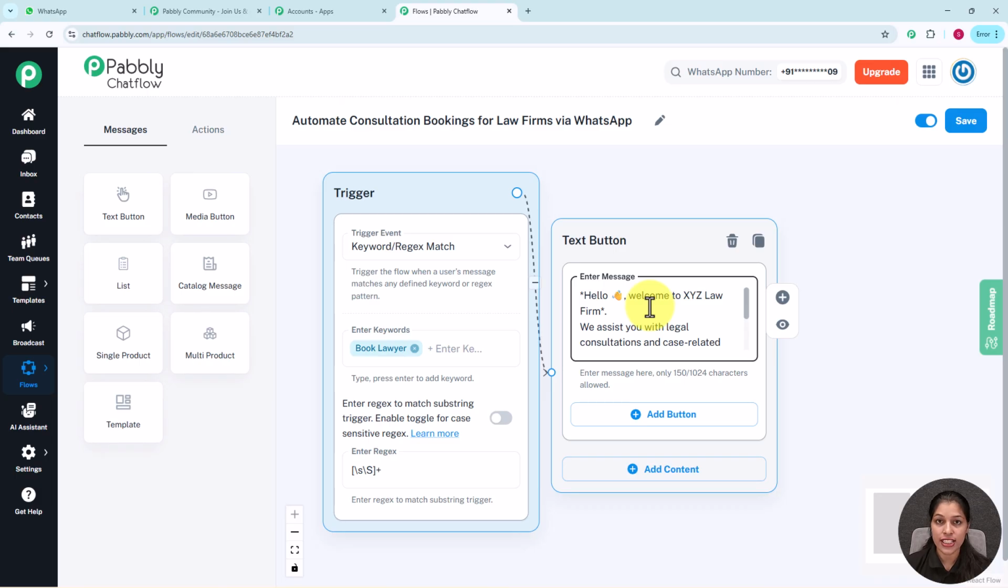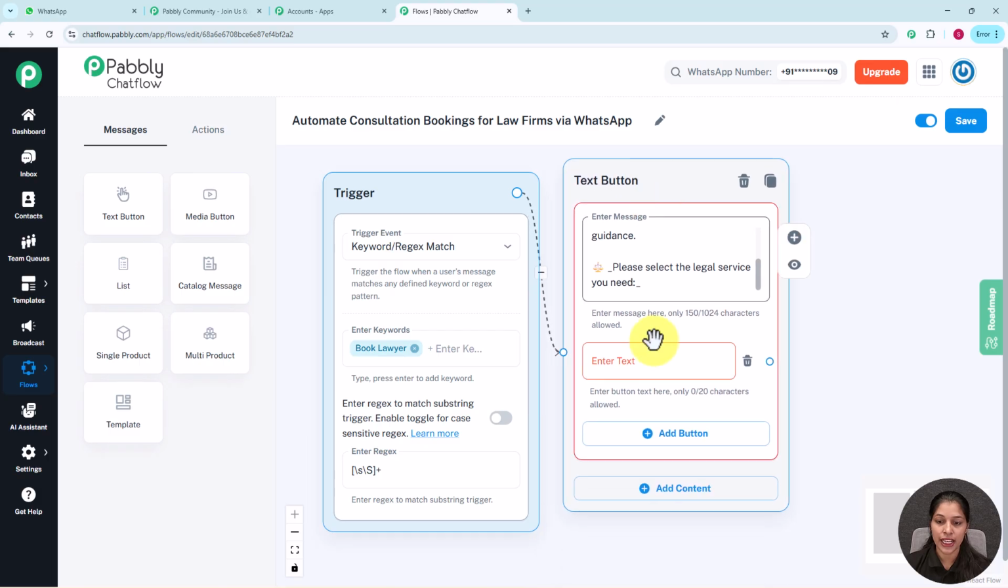And I have entered this sentence, "Hello, welcome to XYZ law firm," between these asterisk signs to make it bold. And now I am going to add some buttons in this message regarding the legal service my client needs. So for that you simply have to click over this add button, and here you have to enter the text of your first button.